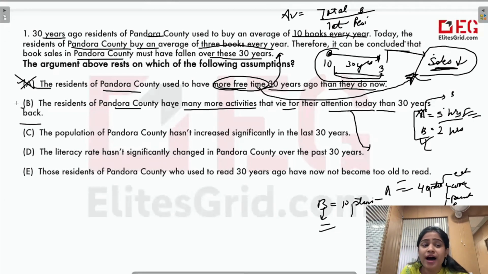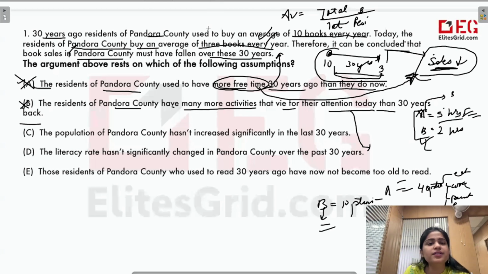Just like I told you in the beginning, when we're talking about your house, you have to talk about your foundation and not that of your neighbors. Similarly, we have to be direct with the argument. We're talking about the average. We're talking about the total number of books. Something has to be related to this. You should try to predict the assumption beforehand.